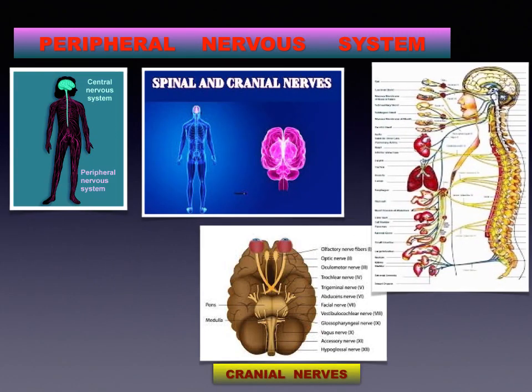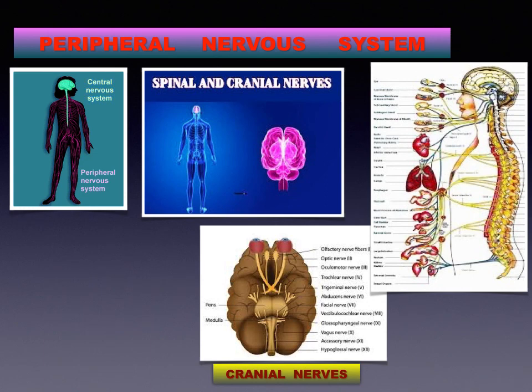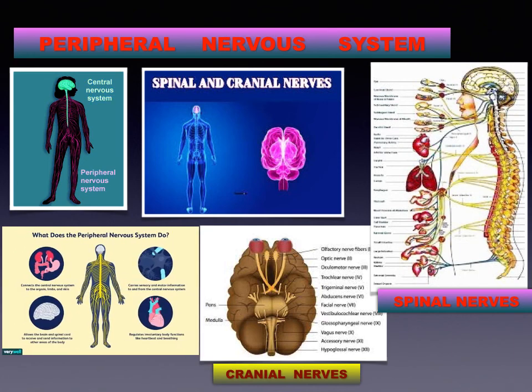The second type of peripheral nerves are spinal nerves. Nerves originating from the spinal cord are called spinal nerves. These are associated with the arms, legs, skin, and other parts of the body. There are 31 pairs of spinal nerves.